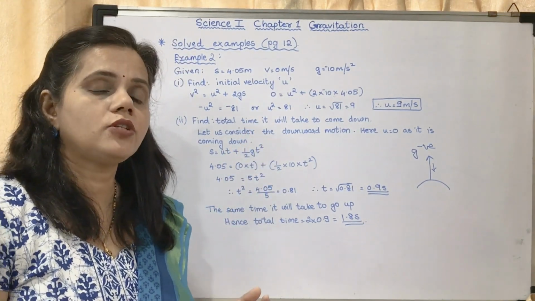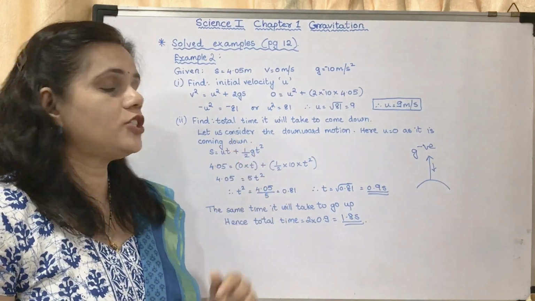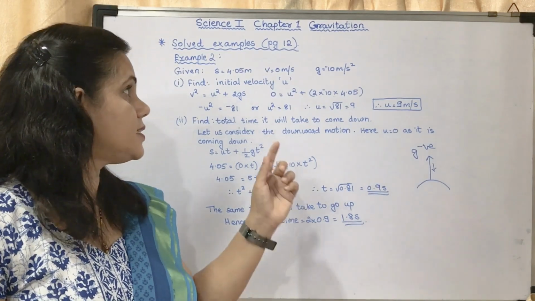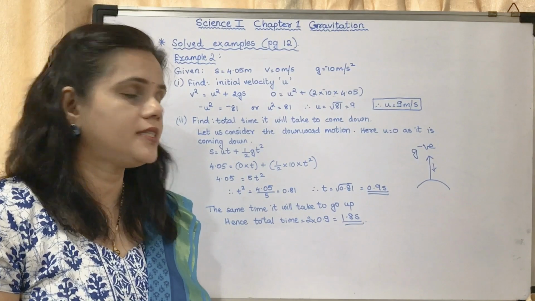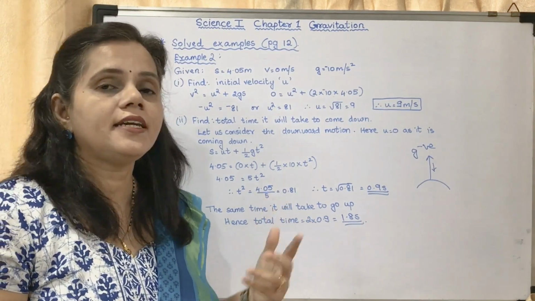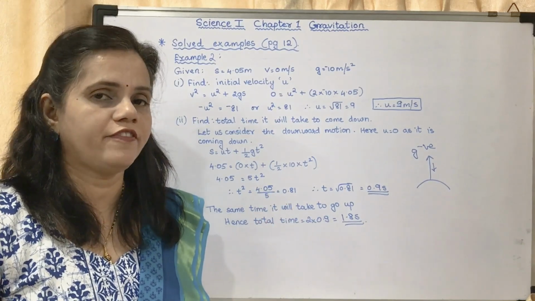Sometimes you can use other equations also, but here as we are considering the time, we are using an equation which has time. Can we use the equation v is equal to u plus gt? Yes, we can use the equation v is equal to u plus gt also. But t we are going to calculate. With that equation, you may do and see if you want.